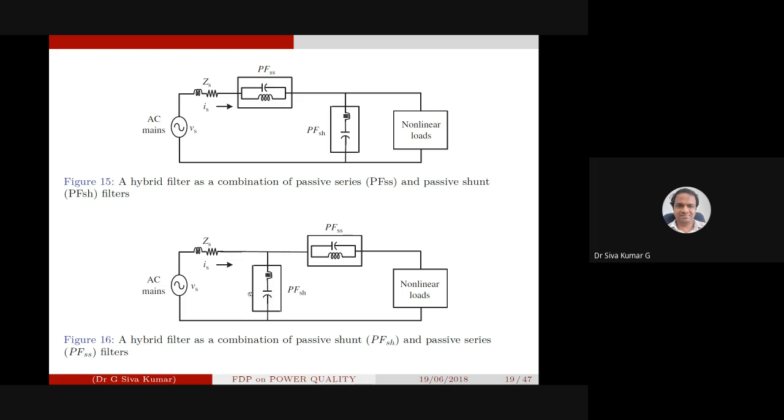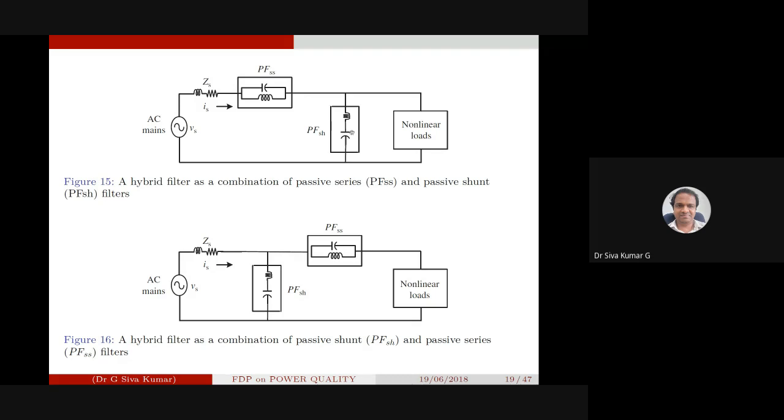It can be called a left shunt also. Okay, this is figure 16. Figure 16 is a left shunt hybrid filter. It's a combination of a passive shunt and a passive series filter. This is a hybrid combination of passive series and passive shunt.